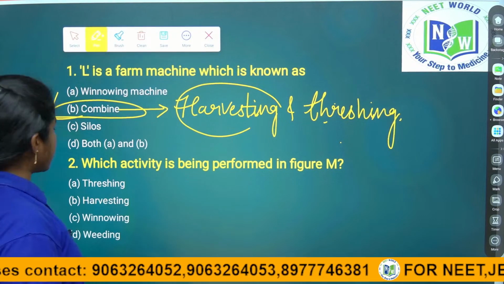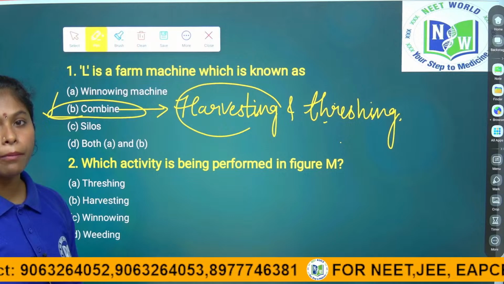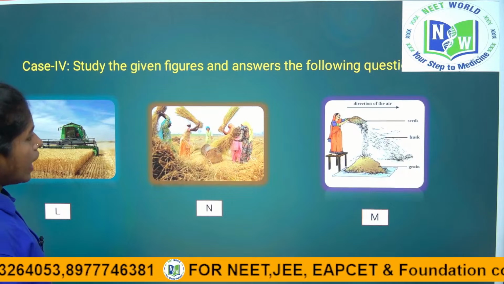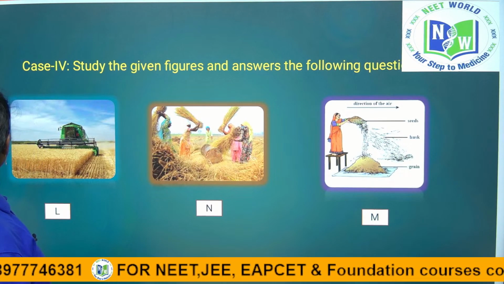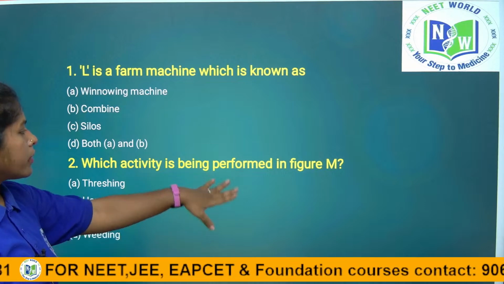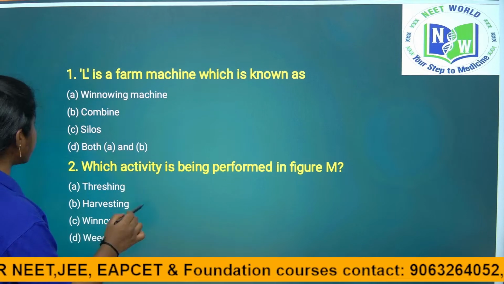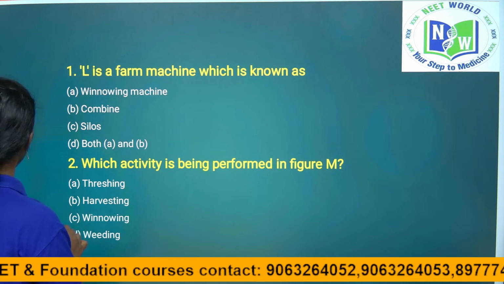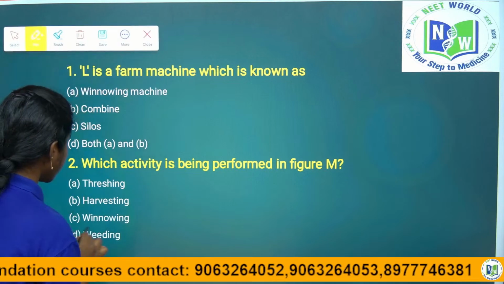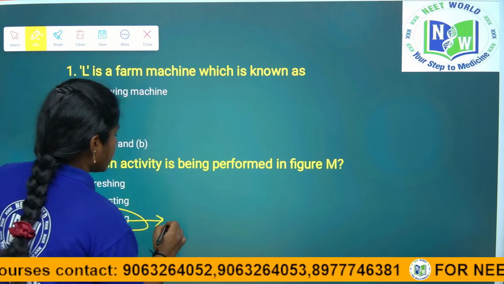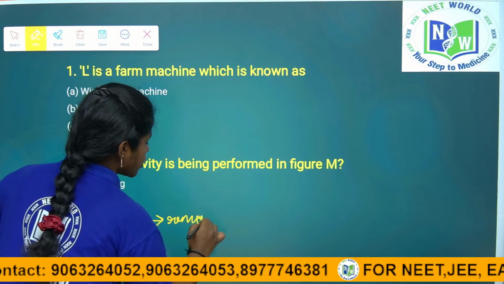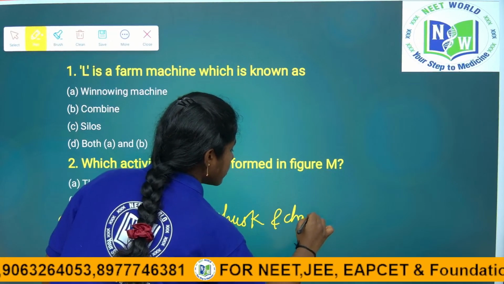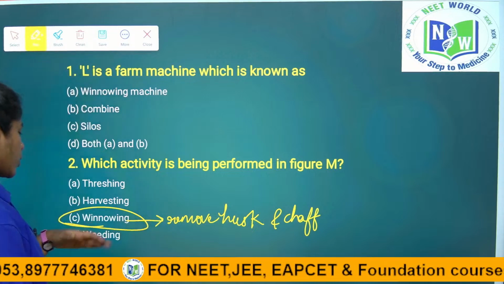Next question. See, which activity is performed in figure M? What is the figure M? See people, M is the winnowing process they are doing, right? So coming to the question, which activity is being performed in the figure? The answer is winnowing. So it is a direct question. Winnowing is the process of removing the husk and chaff from the grains. We call it winnowing. This is a direct question, children.